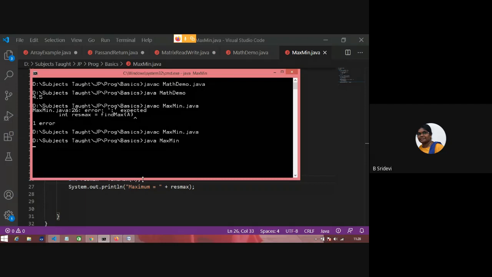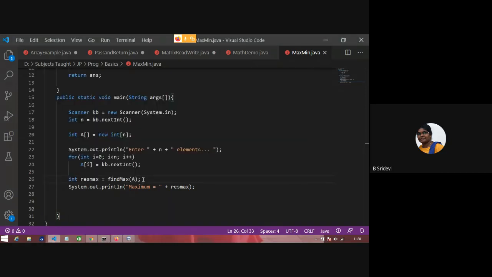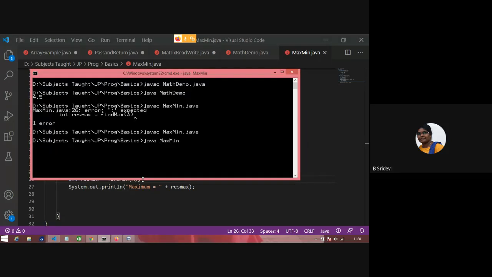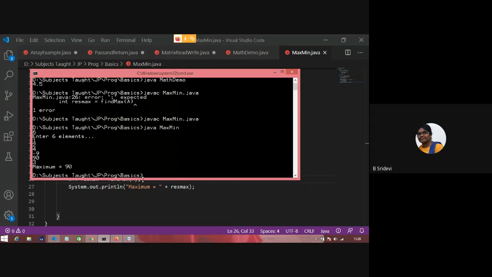Okay. Before reading n, I have not kept any welcome message, like "Enter value for n". In that way, I haven't kept any welcome message. So n is equal to 6. Now it is prompting me to enter 6 elements. So I'm giving 1, 2, 4, minus 9, 90, and 3. Maximum is 90. Okay, is it working?